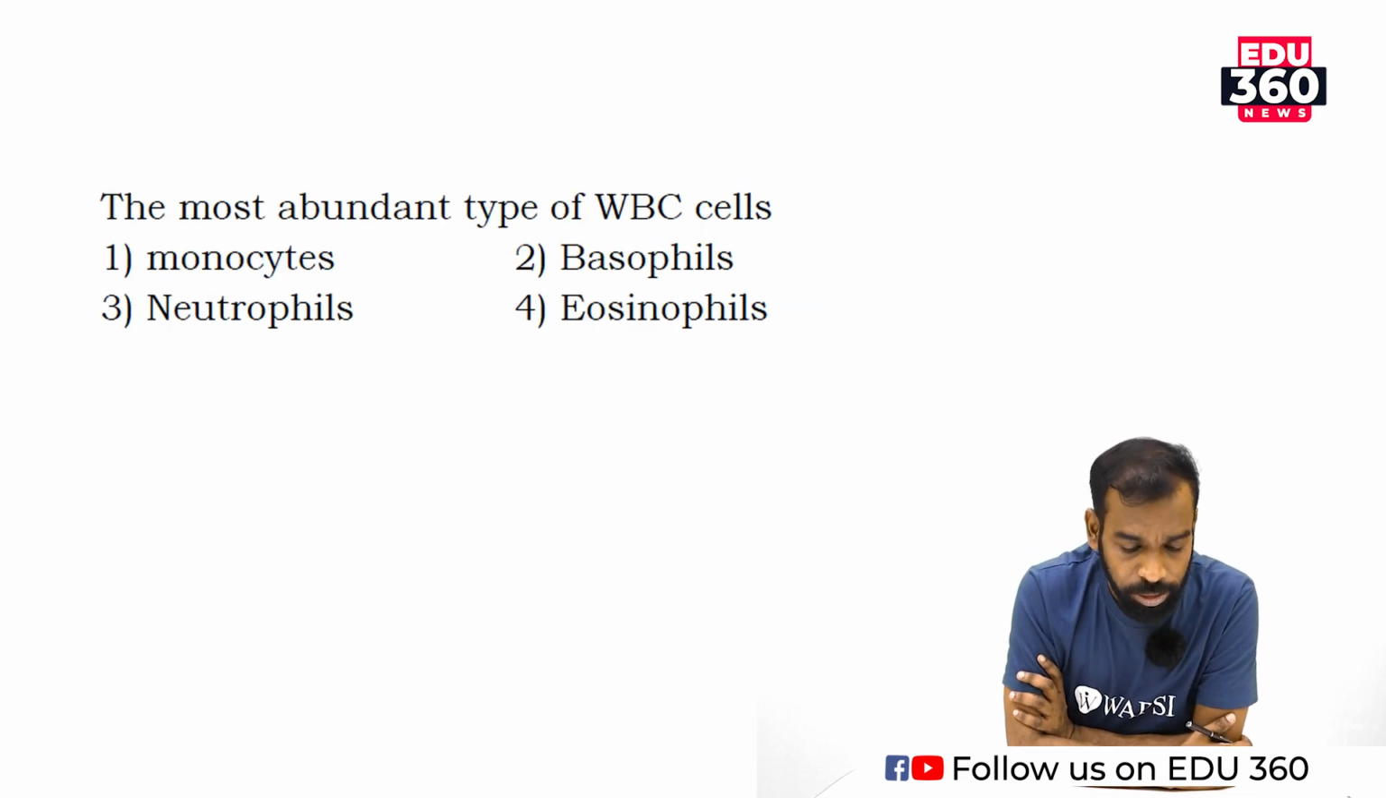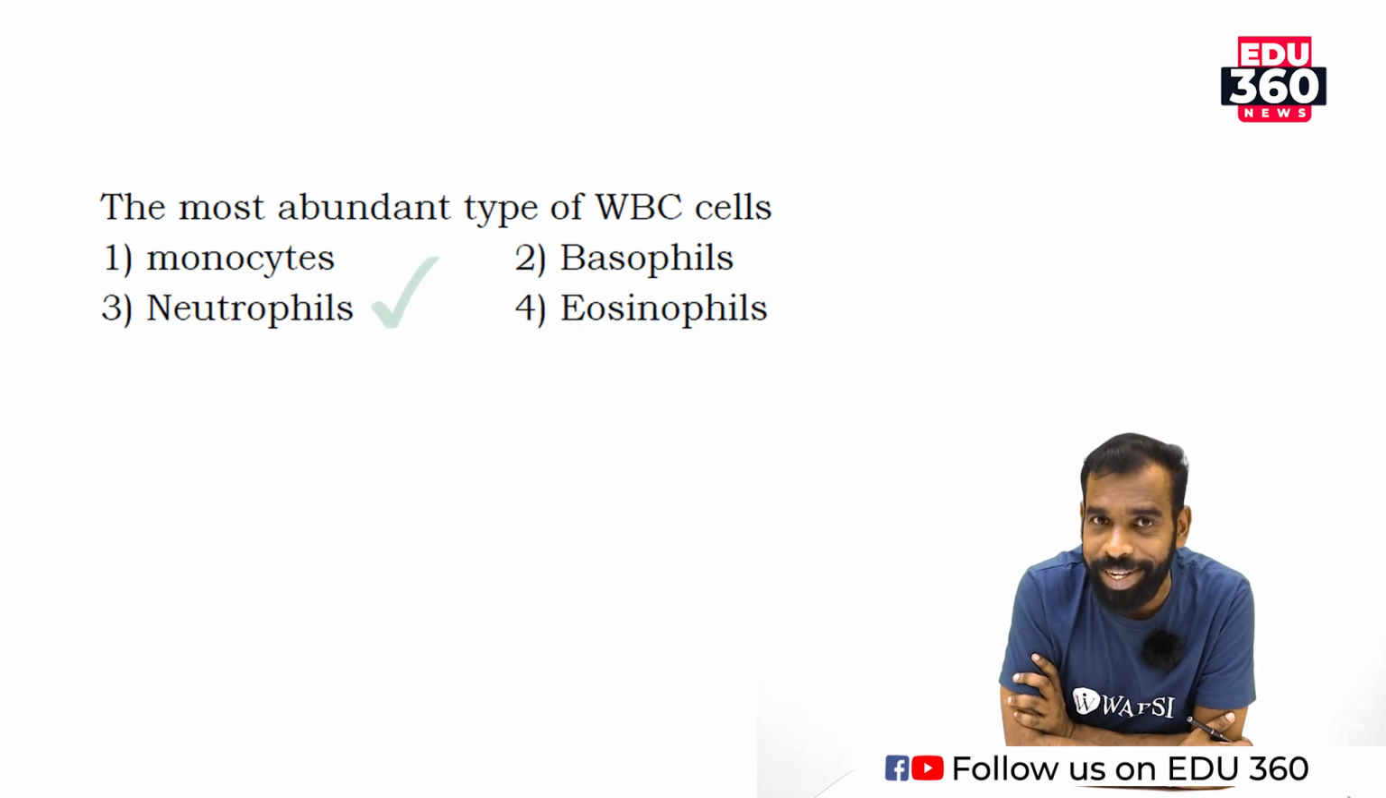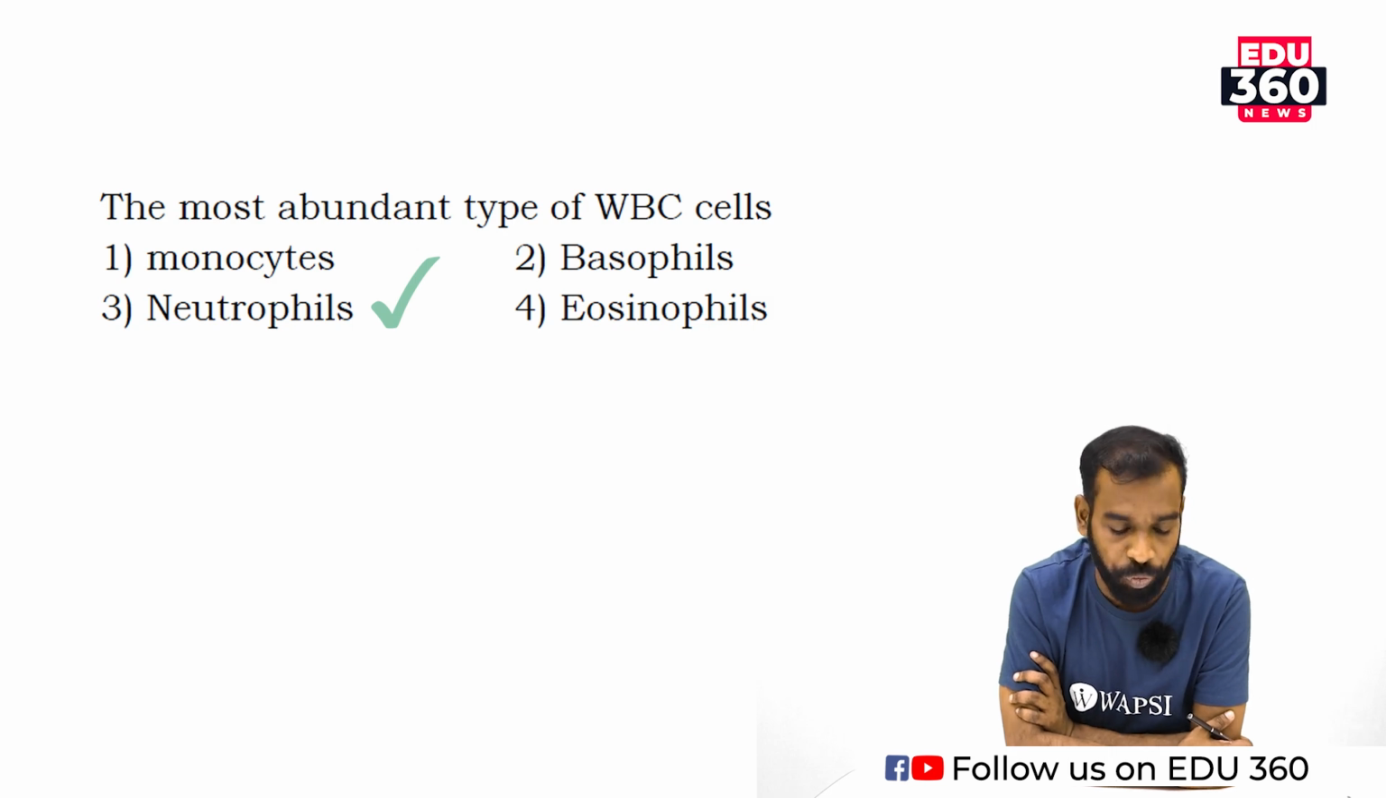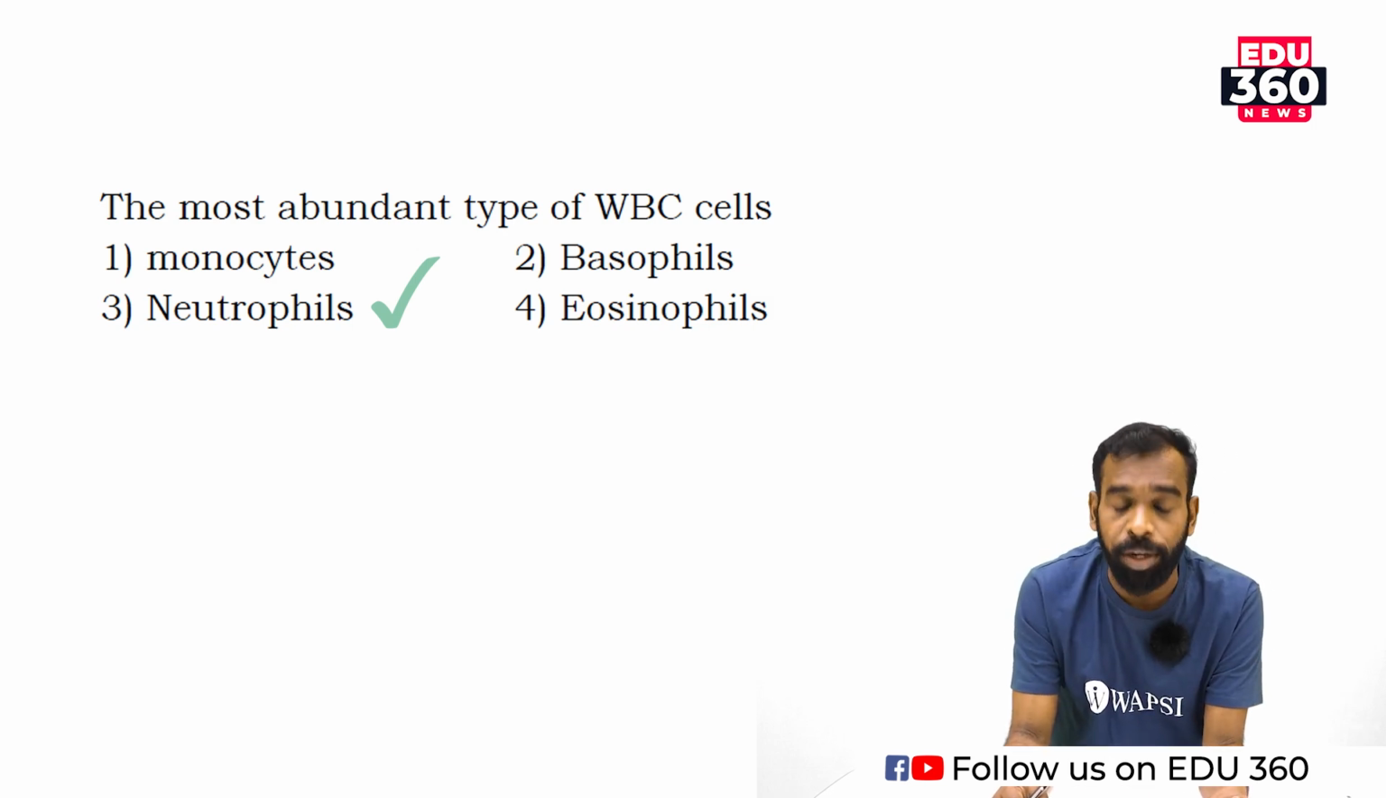Move to next question. The most abundant type of WBC cell. Option 1 monocyte, option 2 basophil, option 3 neutrophil, option 4 eosinophil. Dear students, option 3 is the correct answer, that is neutrophil, because 60 to 65% of total WBC count is contributed by neutrophil. Move to next question.